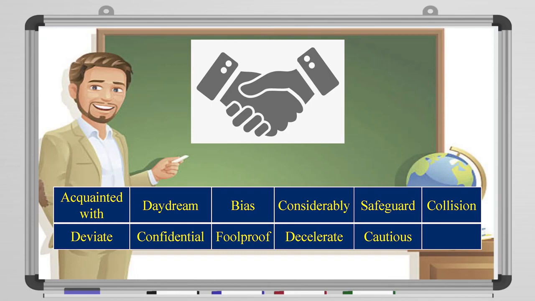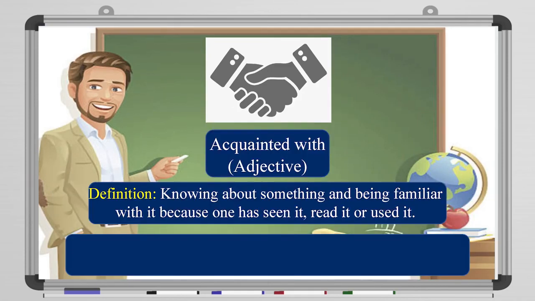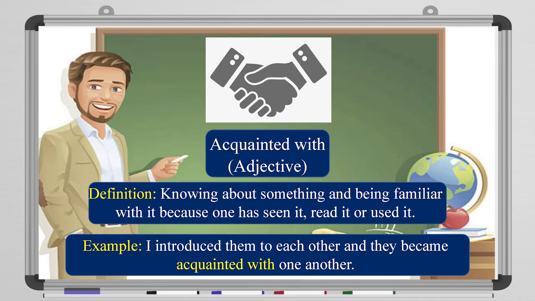Now, as we all know by now, we're going to look at the picture and see the corresponding word to it. So, first one. What do you think this photo represents? It's acquainted with. It's an adjective. It means knowing about something and being familiar with it because one has seen it, read it, or used it. For example, I introduced them to each other and they became acquainted with one another.